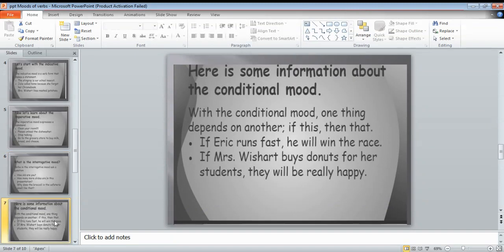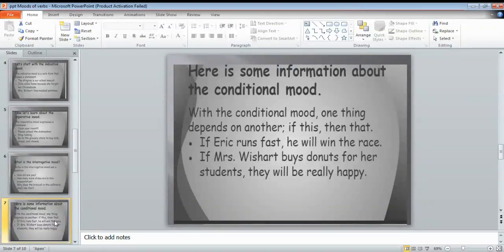Then we come to the next kind, and that is conditional mood. It is very much evident from the name of the mood that some condition will be there. In the case of the conditional sentences, we have two kinds of clauses, the if clause, and the other clause is called the consequence clause.